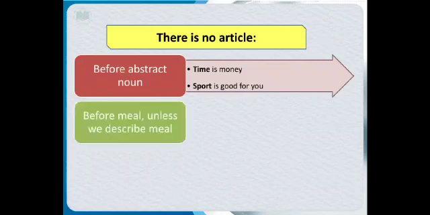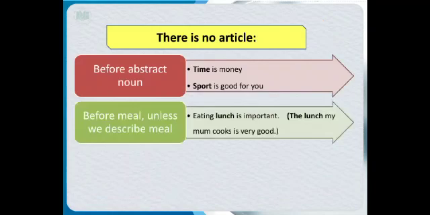Before meals, unless we describe the meal. How? Eating lunch is important. Here we are not using the with lunch. But if we are going to describe the lunch, for example, the lunch my mom cooks is very good. Here we are going to describe the lunch. So in that case, if we are going to describe the meal, we will use the with it. Otherwise, we will not use the with it. For example, lunch, breakfast, dinner, you are not going to add the with them unless you are going to describe them. If you are going to describe them, then surely you can use the with it.